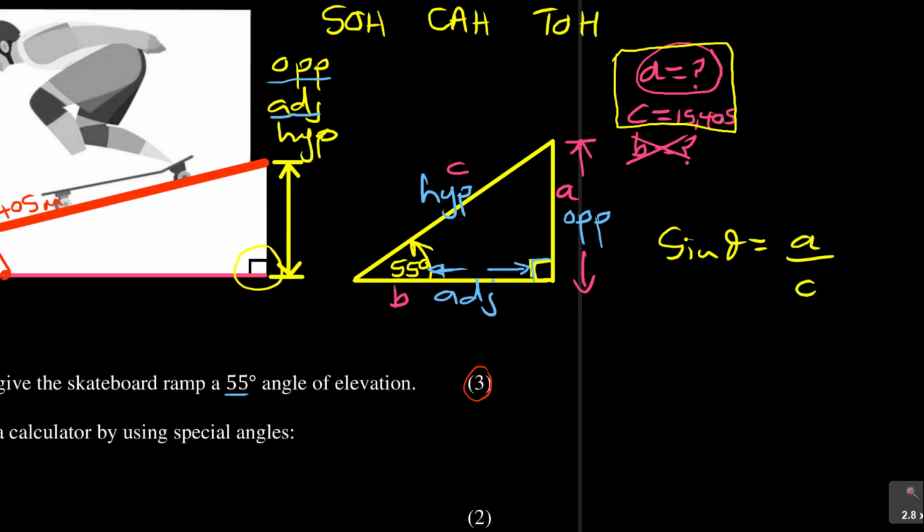Now my theta, remember, is given, which is the angle of 55 degrees there. That's the angle there. So you say sine 55 degrees is equal to my A, which is what I don't know, I'm looking for, which is that part from the diagram here. A over C. C, we say it is 15,405. So that's how you simplify that. Then your aim or your duty is to find out what is A. Now, how do you go about that?